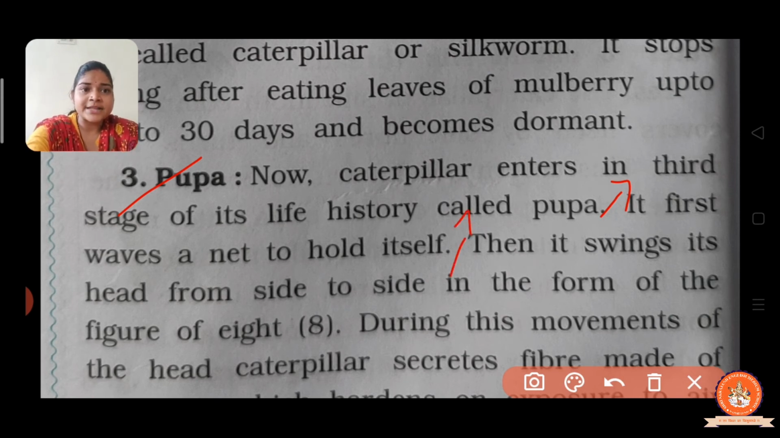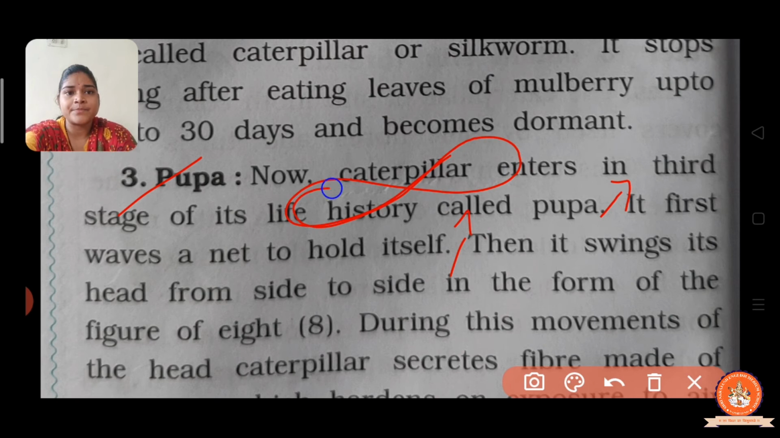Now in the next line, it swings its head from side to side in the form of figure of 8. They weave like a wave, figure of 8, right?